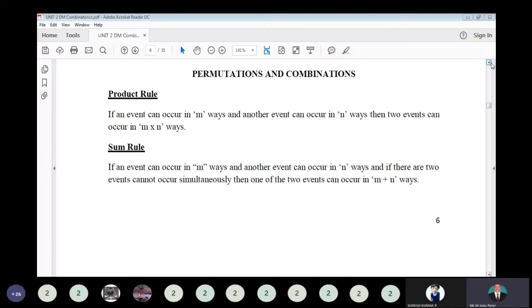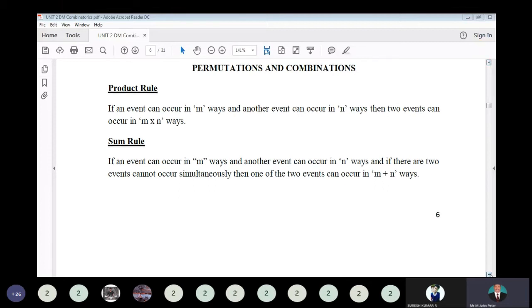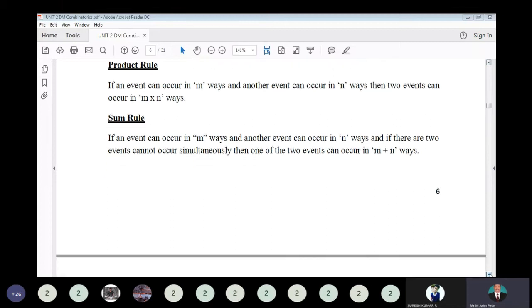Next, the sum or summation rule. If an event can occur in m ways, another event can occur in n ways, and if the two events cannot occur simultaneously, then one of the two events can occur in m plus n ways. Okay, so that means here we have to apply the summation rule. The two events cannot happen simultaneously, so at a time, only one event. So for the happening of these two events, m plus n ways it can happen.